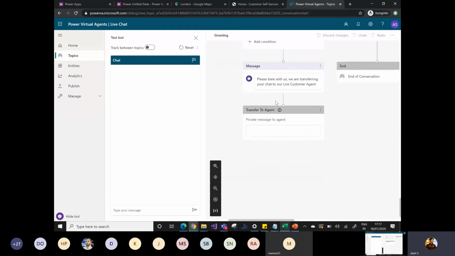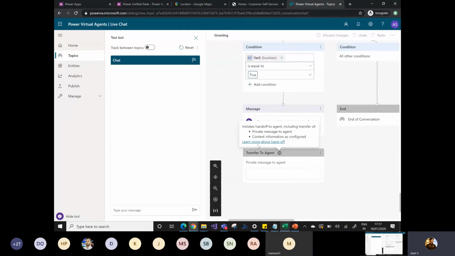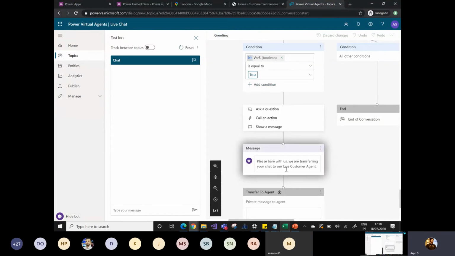I have provided a transfer to agent. If you want to provide redirection to the live agent, you can simply click on the plus icon here and delete that.